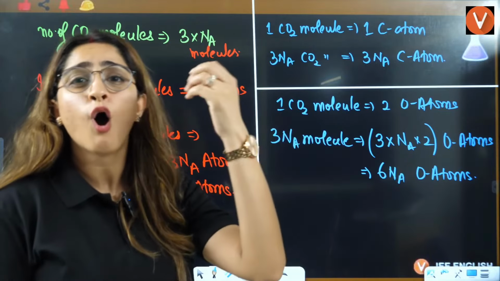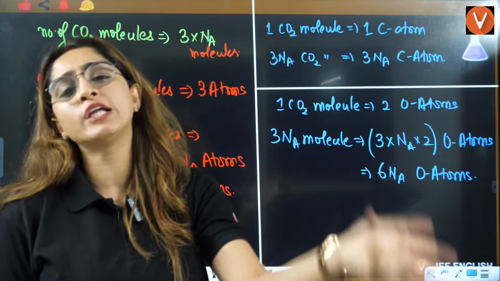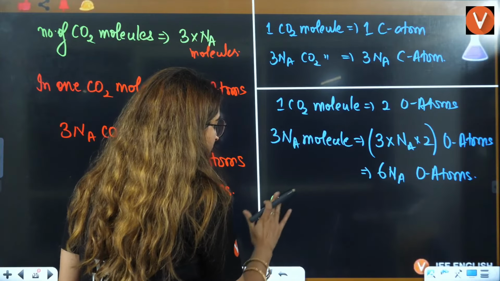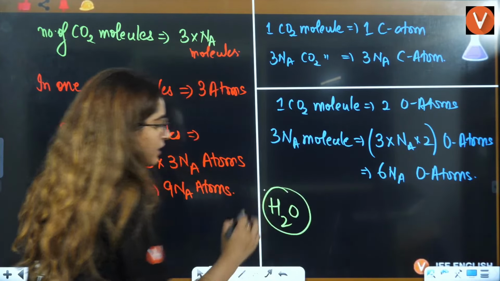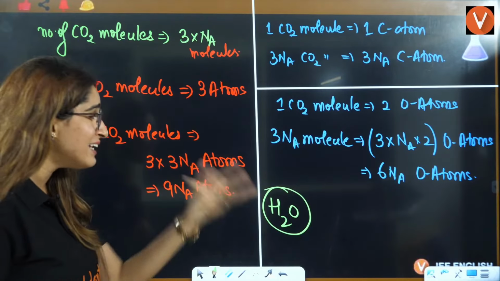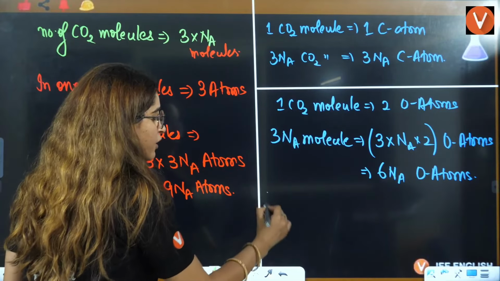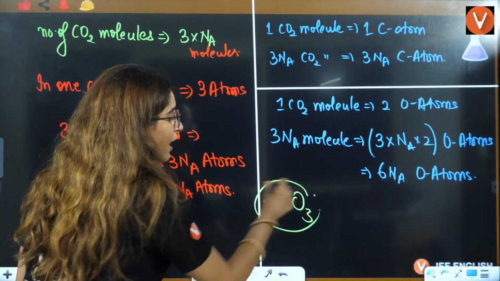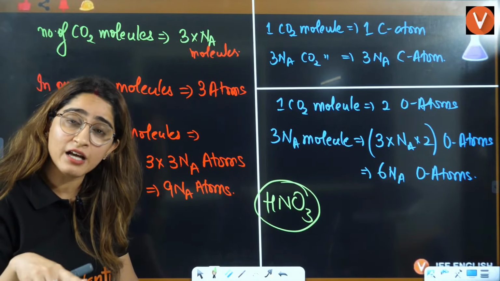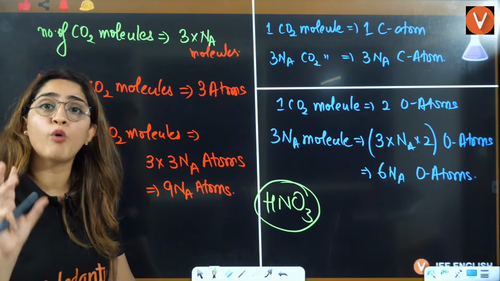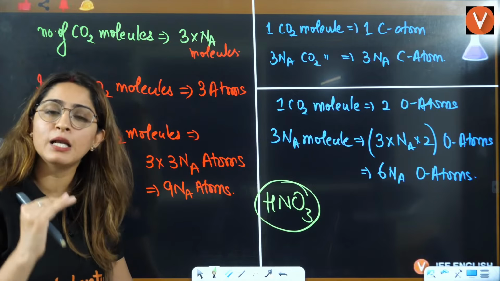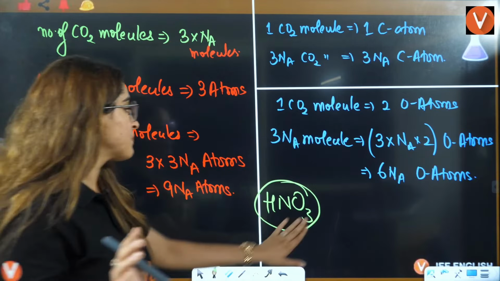How to calculate oxygen atoms? See, any molecule they can give you, right? They could have given you, let's say, H2O. In H2O, how many atoms? See, anything. They could have given you HNO3. In one HNO3 molecule, you have one nitrogen atom. In one HNO3 molecule, you have 3 oxygen atoms. That's how you answer things, right? In a similar pattern, you will answer things.